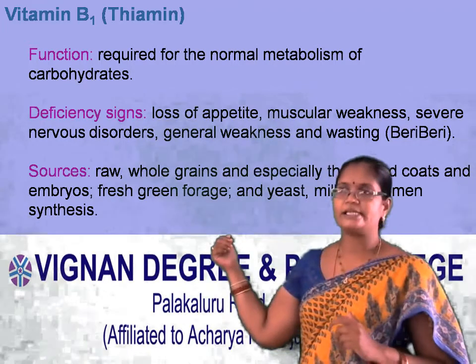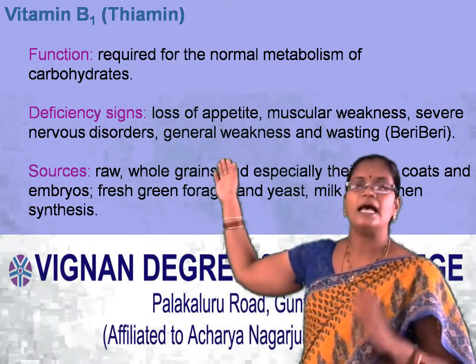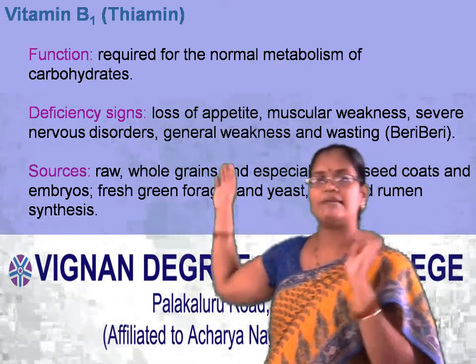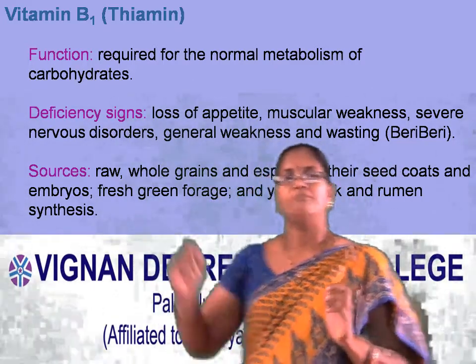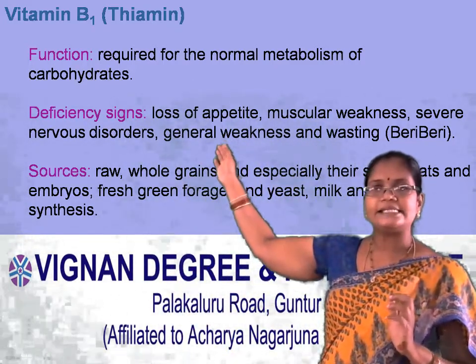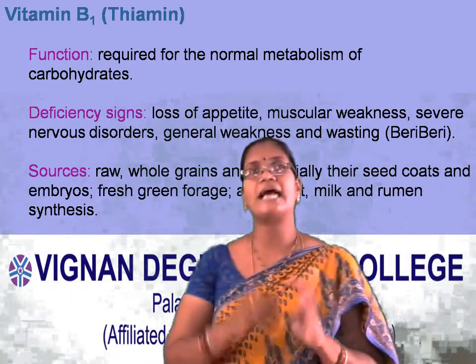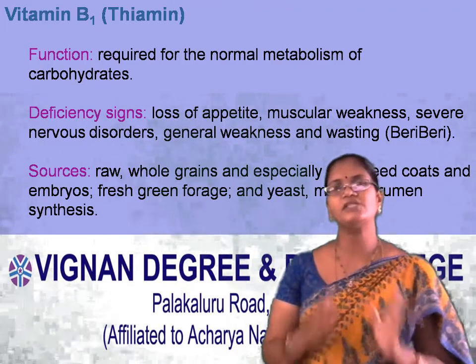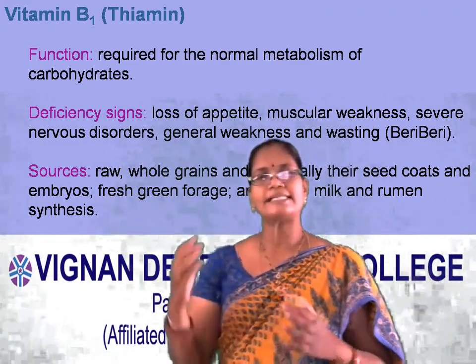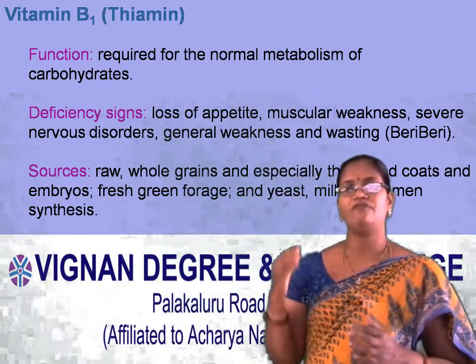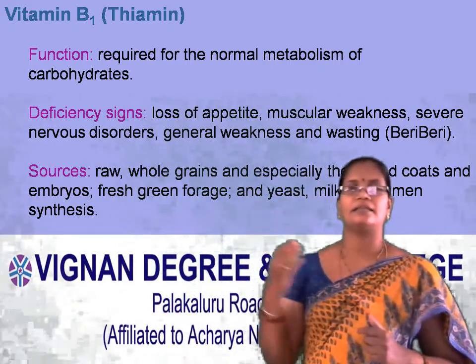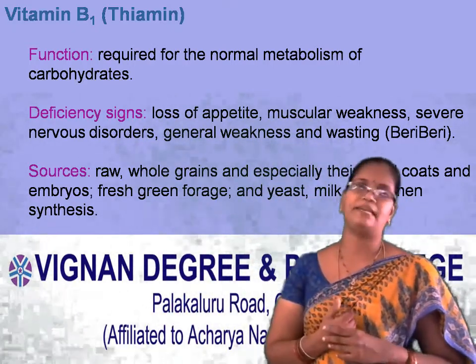Coming to the sources, the main source is raw and whole grains. Especially these seed coats and embryos contain vitamin A. The raw seed coats contain the richest source of vitamin A. Next, embryos, fresh green forage, yeast, and milk are the richest sources of vitamin B1.